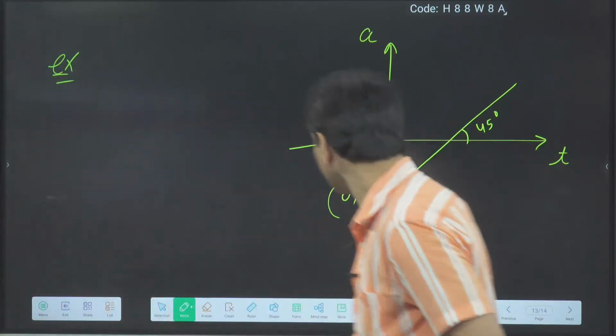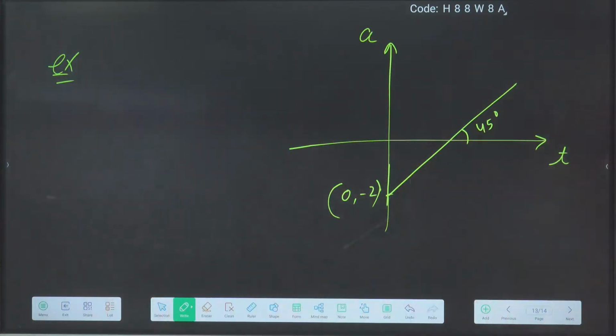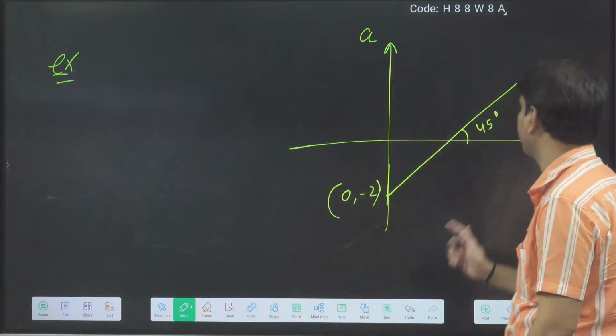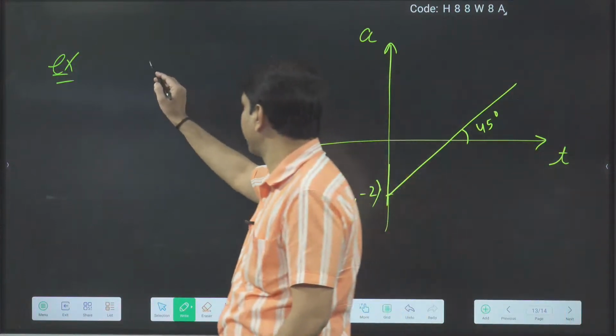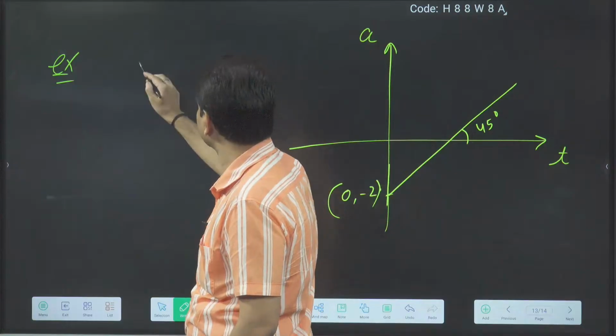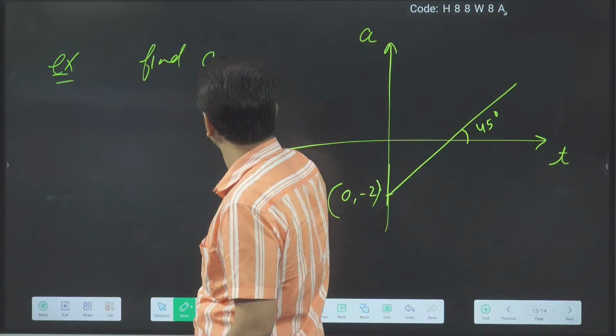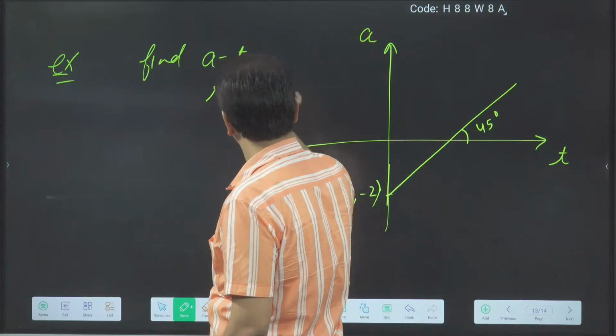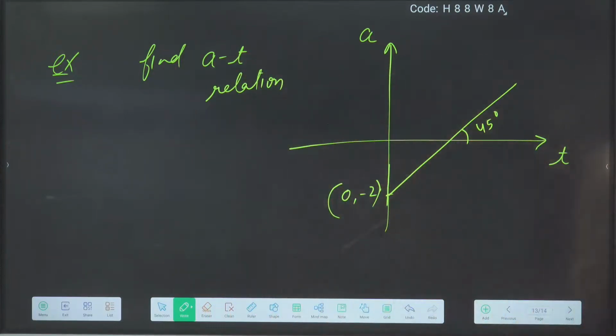Okay. Now this is the AT graph I gave. A is the acceleration, t is the time. Okay. You have to write the acceleration time relation. Find the acceleration time relation. What is the acceleration and time relation? Tell fast.